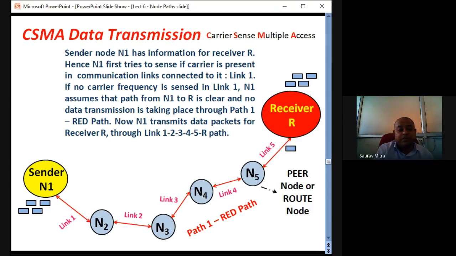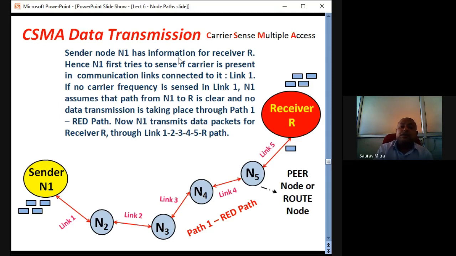That is not possible, because sender node N1 can sense only whether a carrier is present or not in the links connected to it. Here, with sender N1, only one link is there. So sender N1 will first sense if there is any carrier present in link 1.